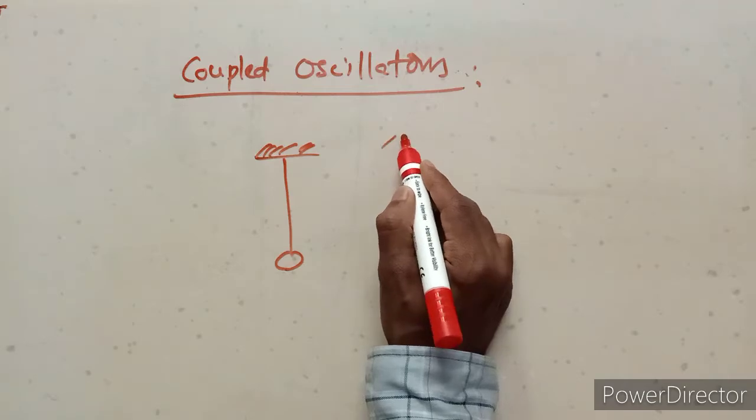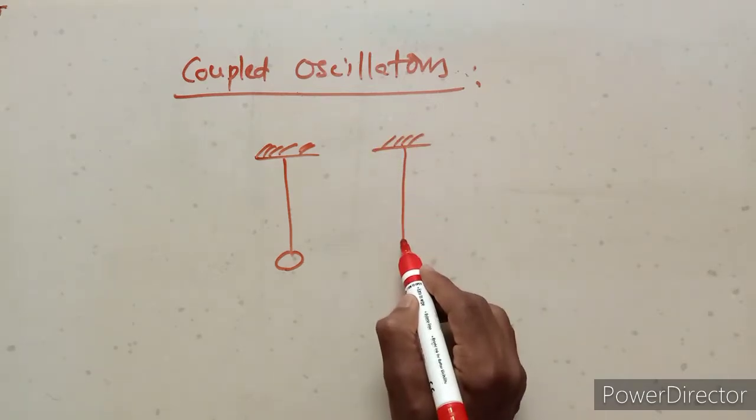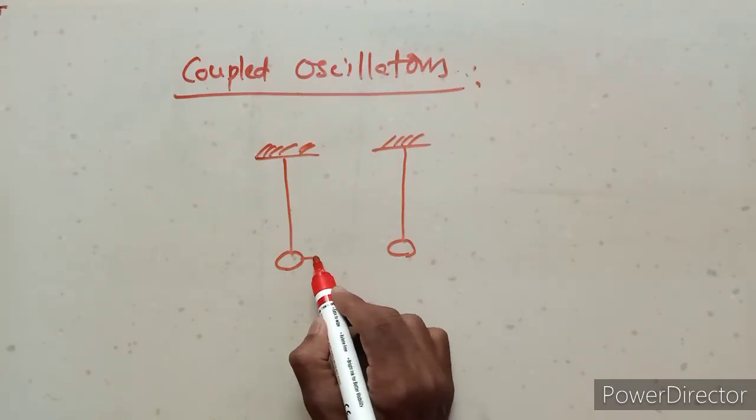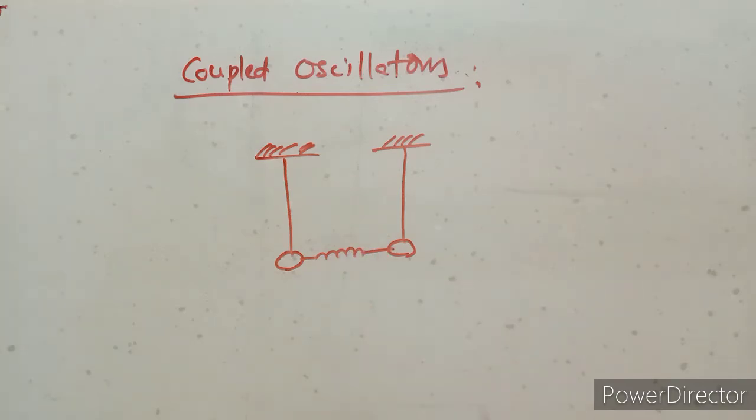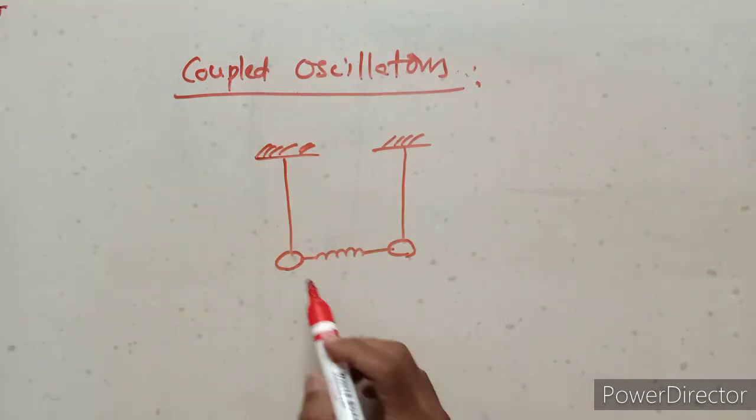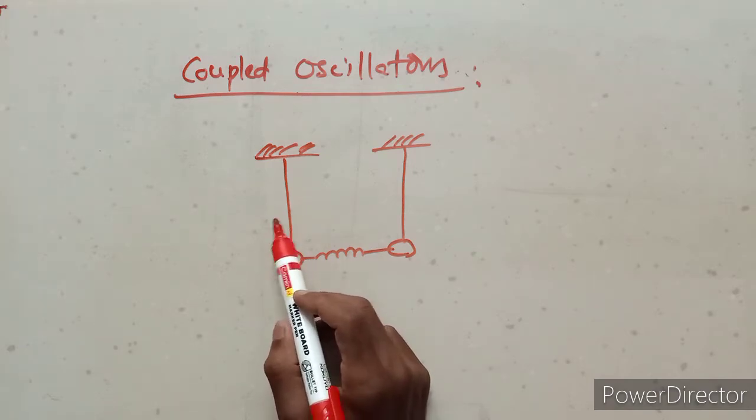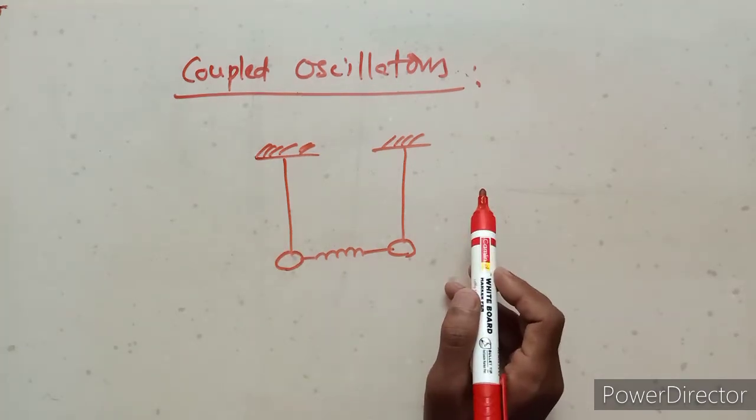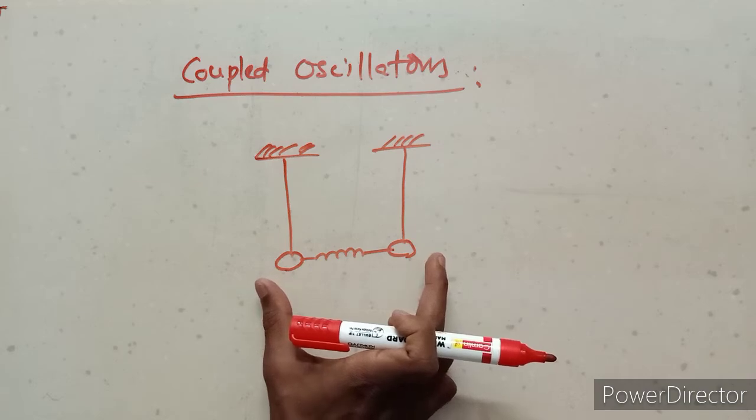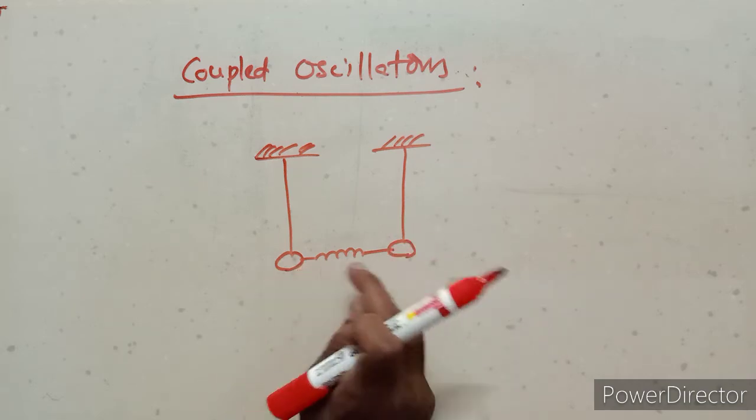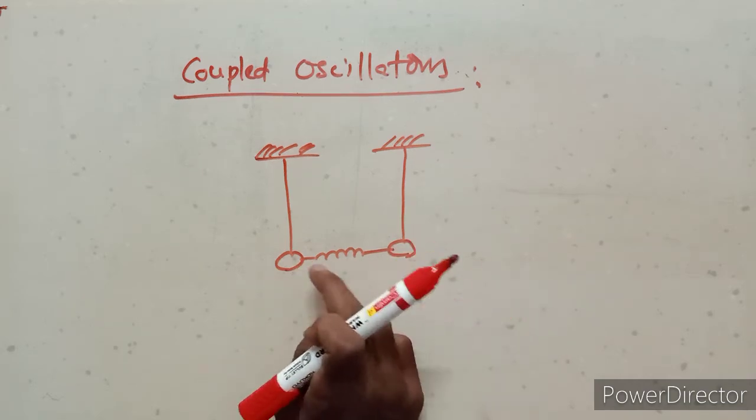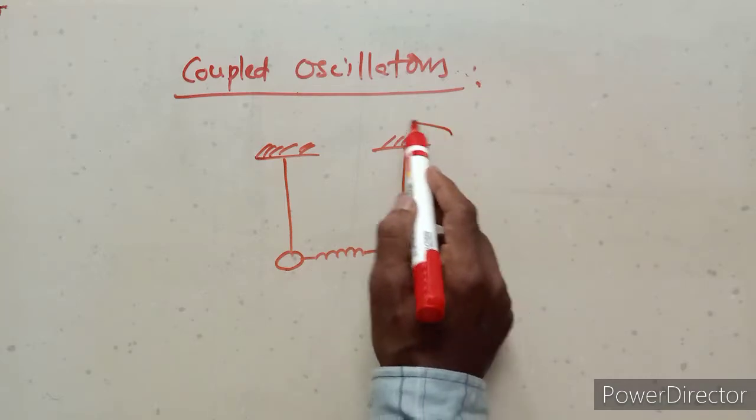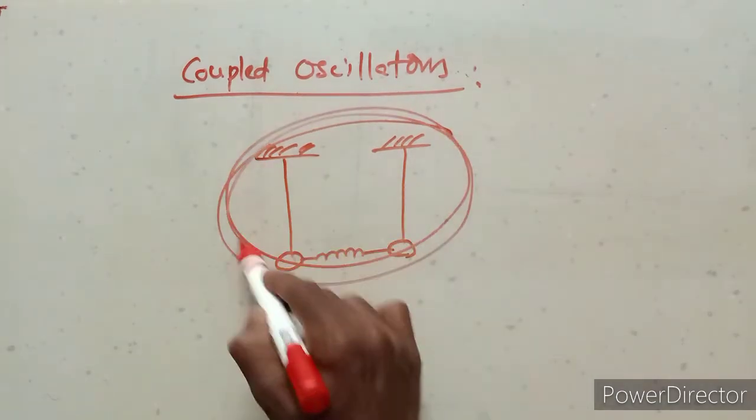this is the bob, so this is the coupled oscillator. This is also one harmonic oscillator. This is also one harmonic oscillator. These two harmonic oscillators interacting with one another. So this is the totally coupled oscillator.